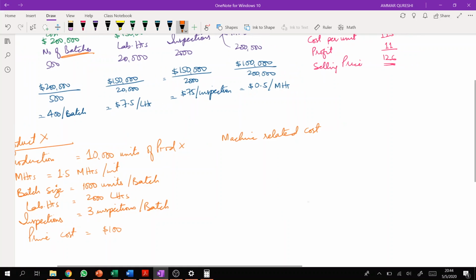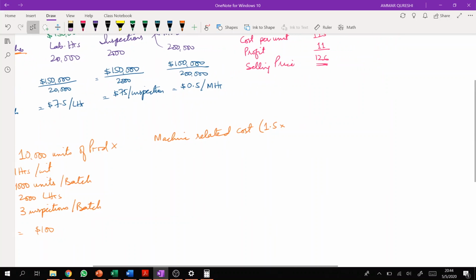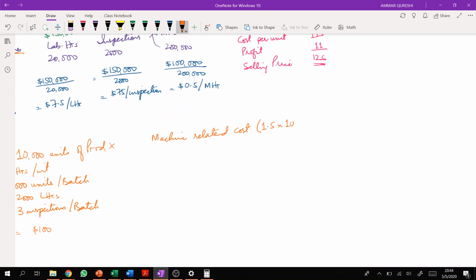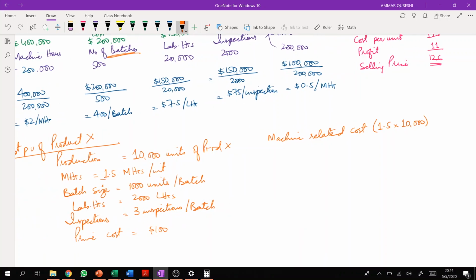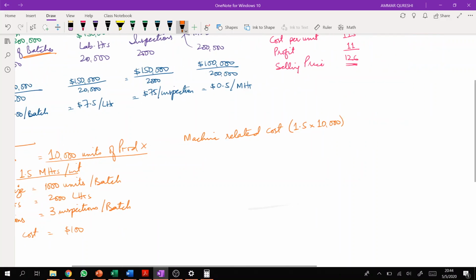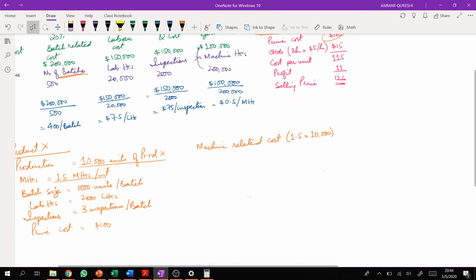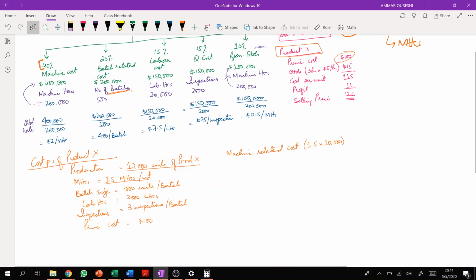Machine related cost will be 1.5 machine hours per unit, and there are 10,000 units of the product. So how many machine hours will you need in total? You will need 15,000 machine hours. So that's 1.5 multiplied by 10,000. This will give you the total number of machine hours required for the manufacturing of the product.